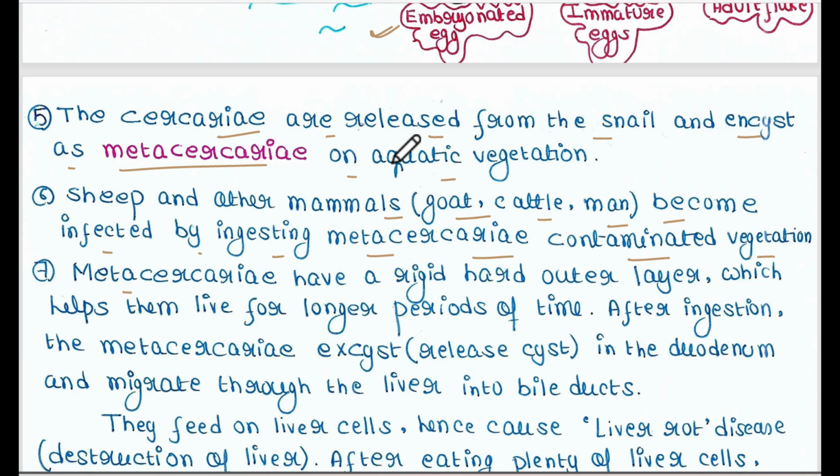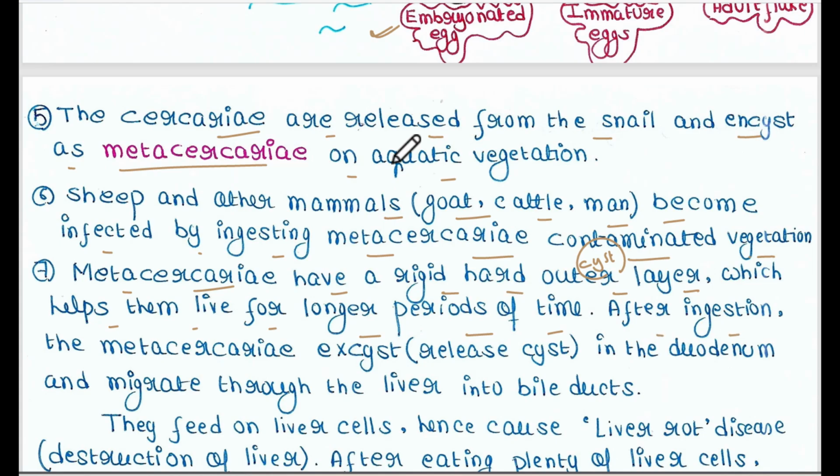And metacercaria have a rigid, hard outer layer. I have already called it a cyst, right? It is a cyst, the hard outer layer, which helps them live for longer periods of time. So metacercaria can survive in the water for longer periods because of the presence of the hard cyst.